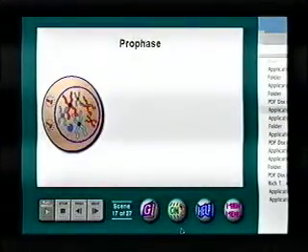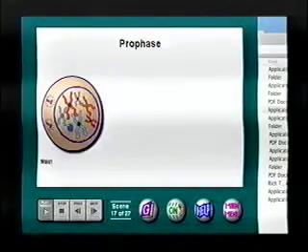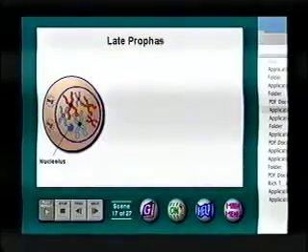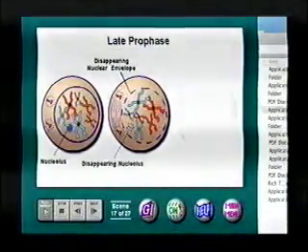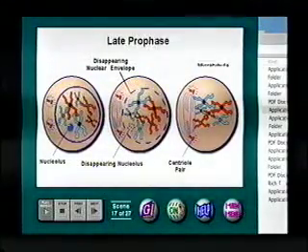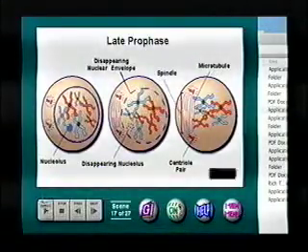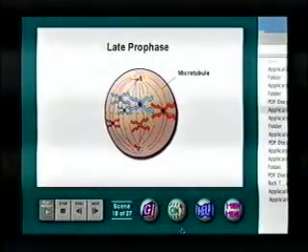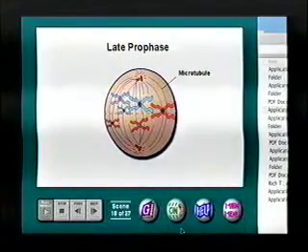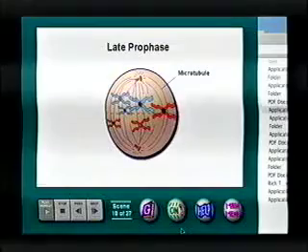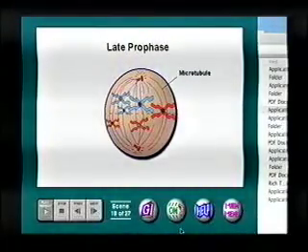Initially, in prophase, the nucleus is very prominent and contains a distinguishable nucleolus. As this stage progresses, however, the nucleolus and nuclear envelope enclosing the nucleus disappear. From the centriole pairs, fiber-like microtubules extend to form a spindle. Some of the microtubules in the spindle attach themselves to each chromatid of the chromosomes. With the aid of the microtubules, the chromosomes move toward the equator of the cell, called the metaphase plate.